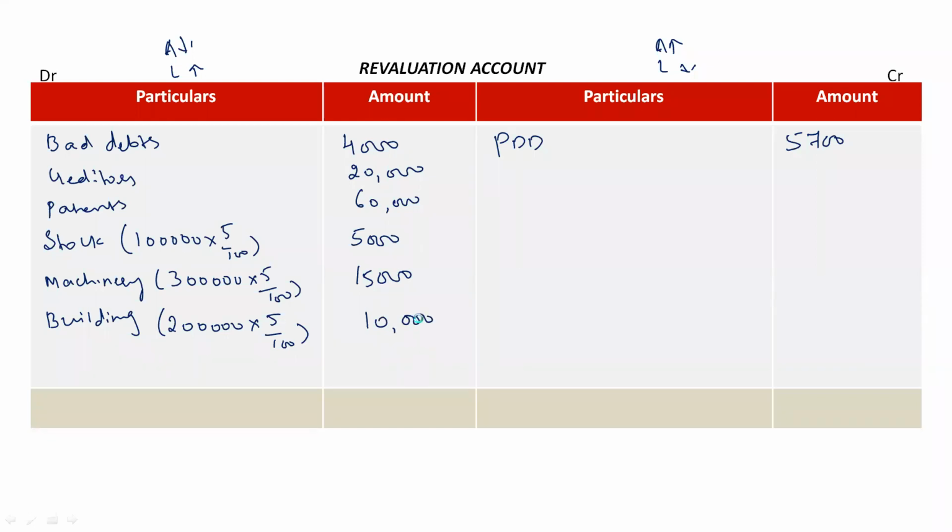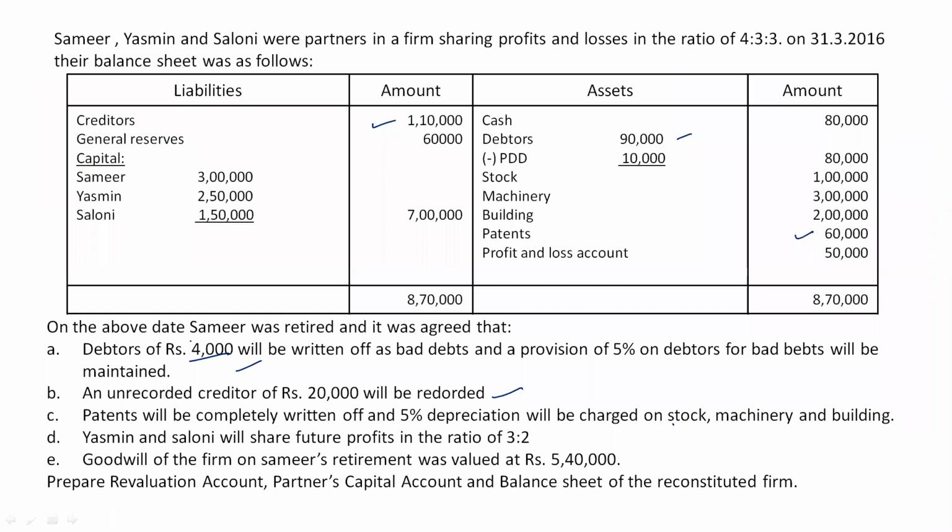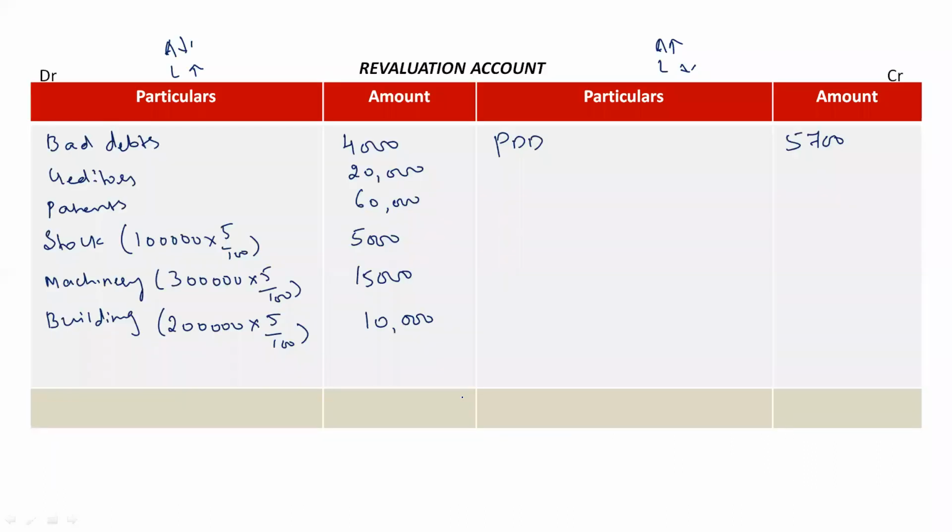Clear? Next. So next adjustment is Yasmin and Saloni share future profits in the ratio of 3:2. So new profit sharing ratio is given. This is not related to the revaluation account. Then we have goodwill. Again, goodwill is not related to revaluation account. So we have taken everything which is related to revaluation account.